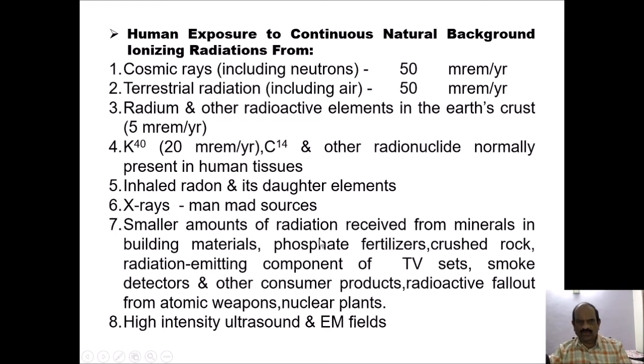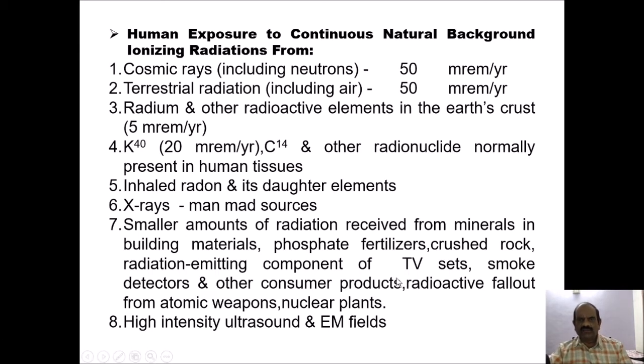Smaller amounts of radiation are received from the minerals in building materials, phosphate fertilizers, crushed rock, radiation-emitting components of TV sets, smoke detectors and other consumer products. Nowadays the mobile phone is also considered a radiation-emitting element.